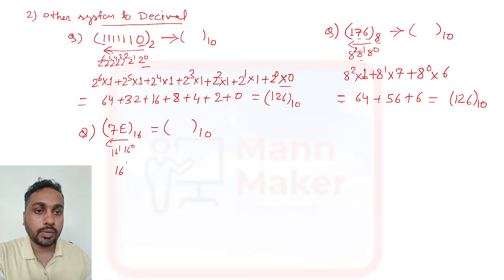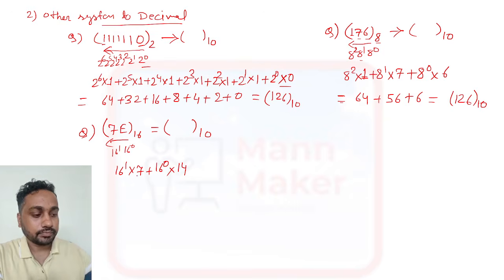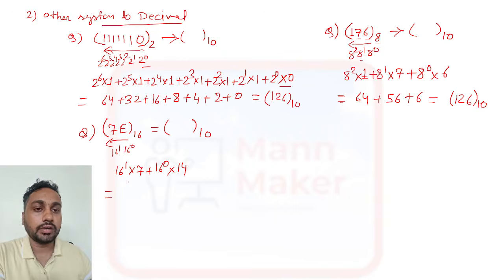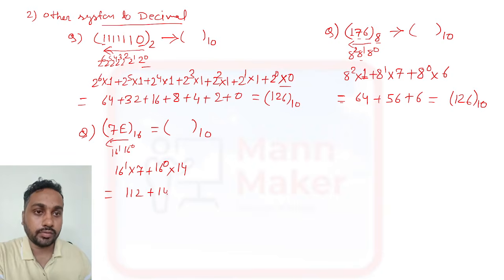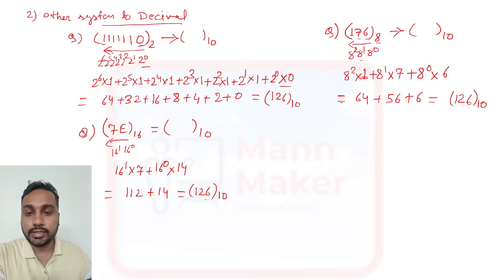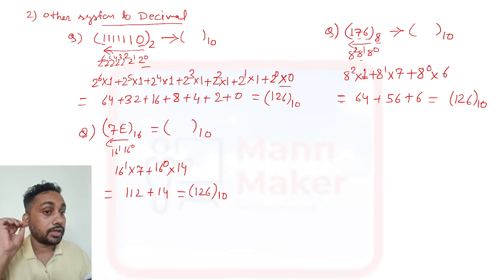Now 16 to the power 1 into 7 plus 16 to the power 0 into E. E means 14. So 16 into 7 is 112, and 16 to the power 0 is 1, and 1 into 14 is 14. If you calculate this, you get 126 decimal. So like this, from decimal to other and other to decimal, you need to do the conversion.